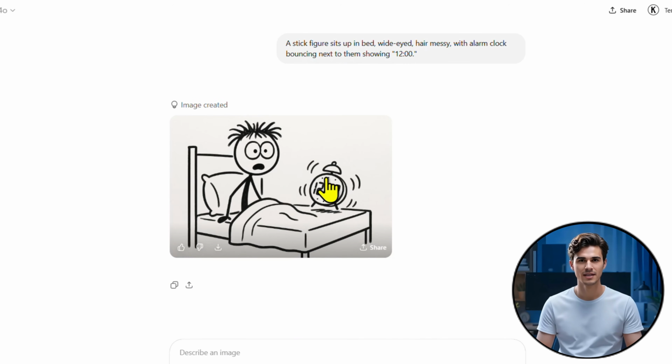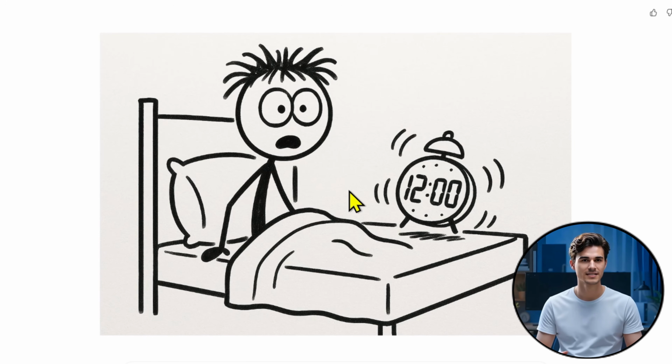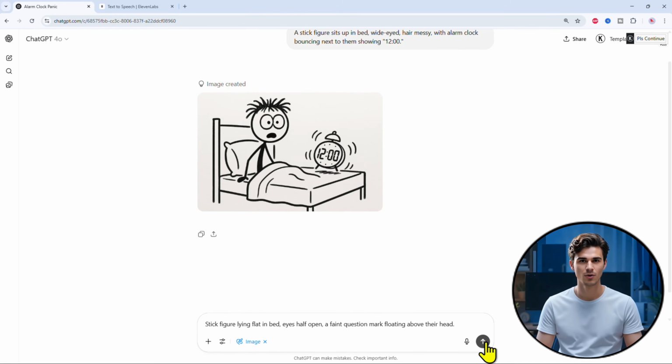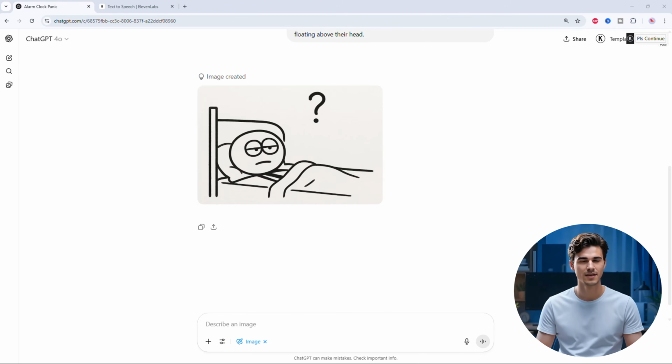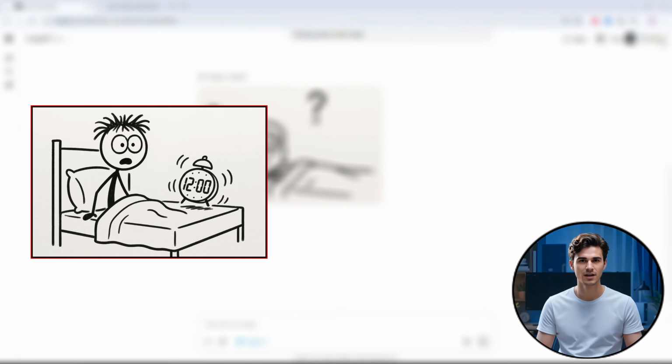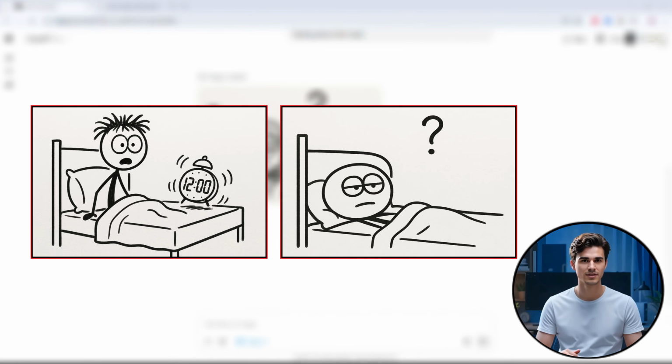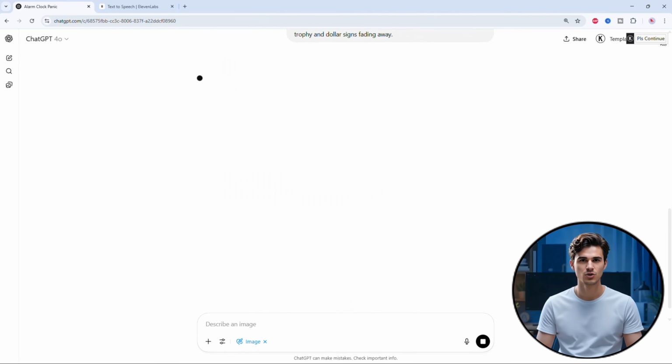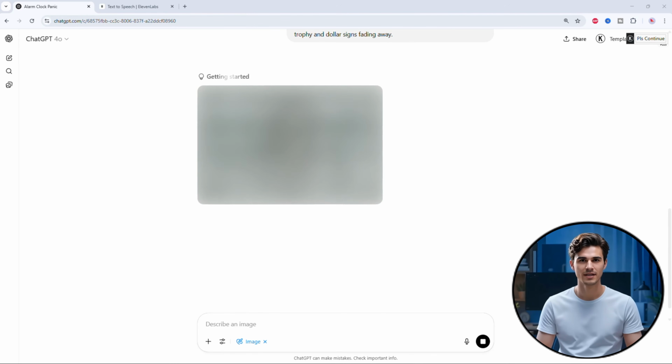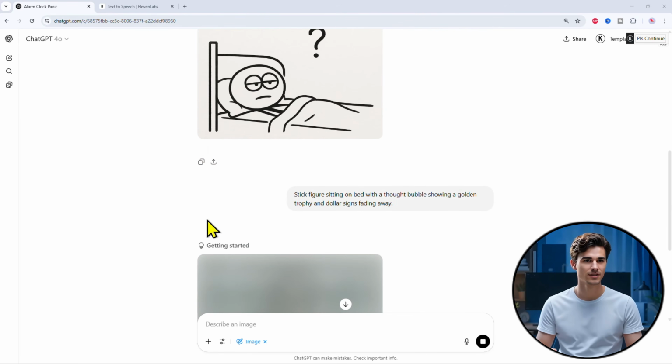And there it is. The image is ready. Just look at the result. It's exactly what I was hoping for. Perfect for my story. Now go ahead and generate the next image. If you happen to notice that the first character has hair, but the second one doesn't, don't worry. Just tweak the prompt slightly to keep your character's look consistent. Decide whether your character should have hair or not, then update the prompt accordingly. Now continue generating the rest of the images using this method. I'll be back once all the visuals are ready.